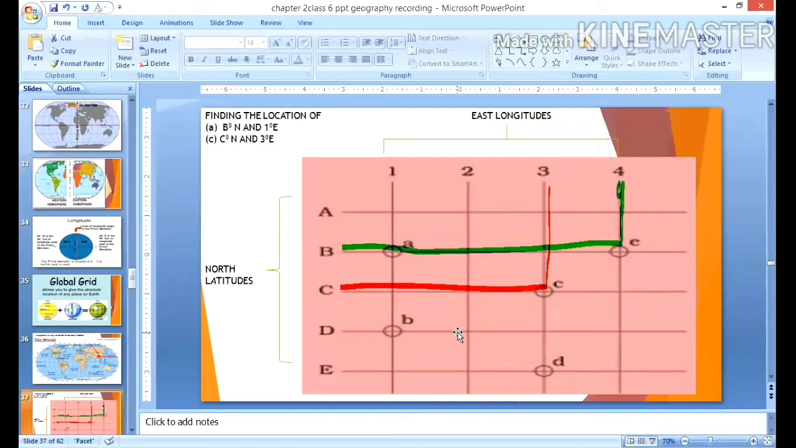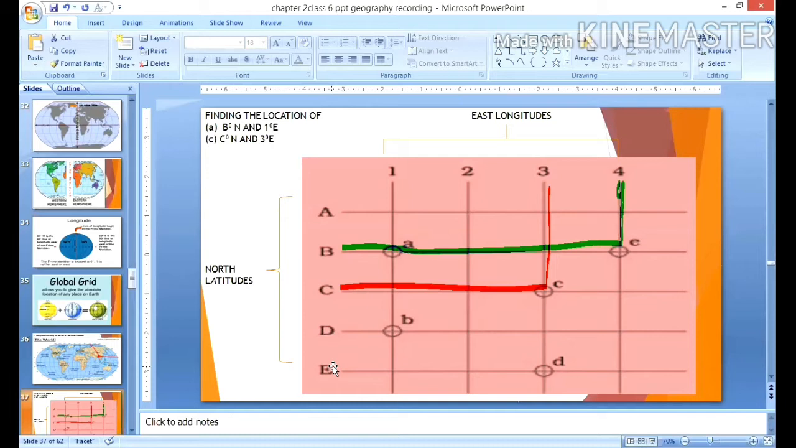On a paper, label the vertical rows. Which are the vertical rows here? These are the vertical rows. Label them as 1, 2, 3, and 4. Then in a similar way, draw the horizontal rows and label them as A, B, C, D, E. Clear?